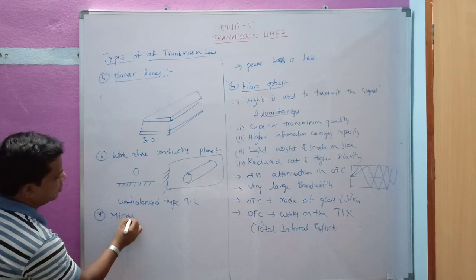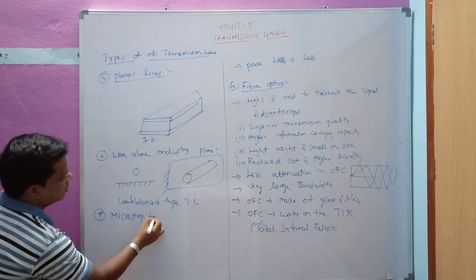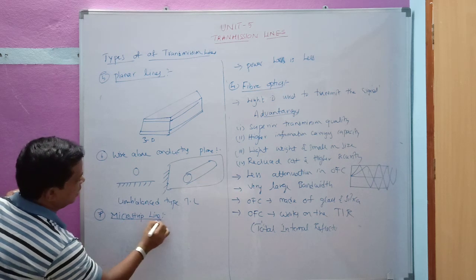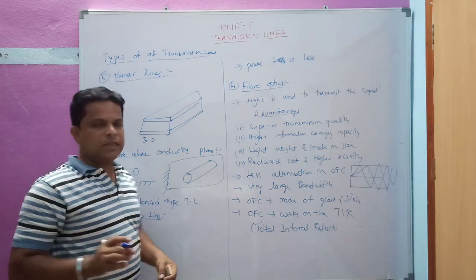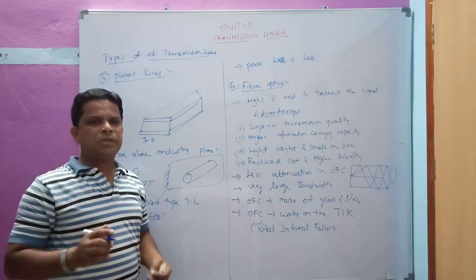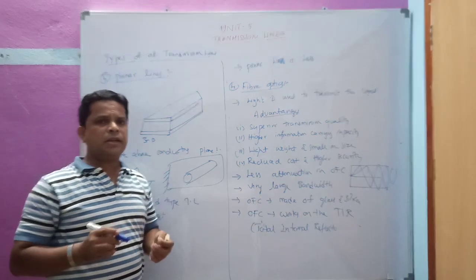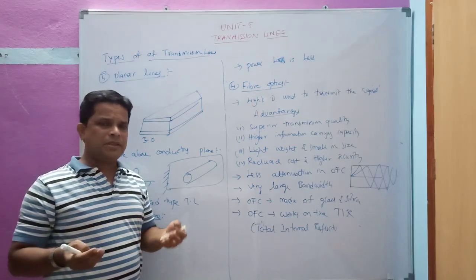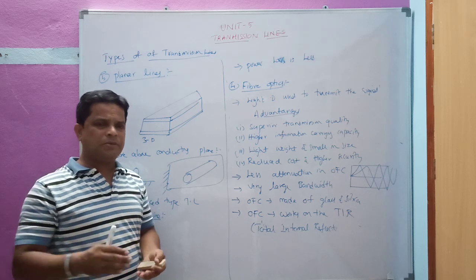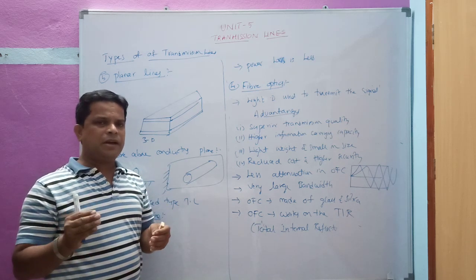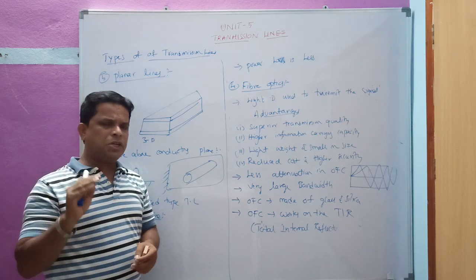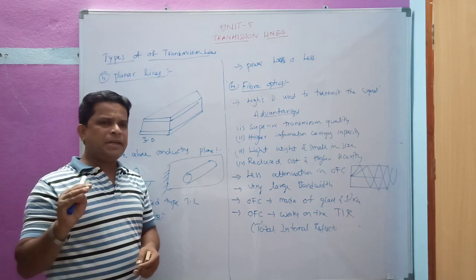Microstrip line. In the name itself, it is very small. The microstrip antenna is related to the microstrip line only. They are known as printed antennas, because we are going to fabricate this with printed circuit technology.